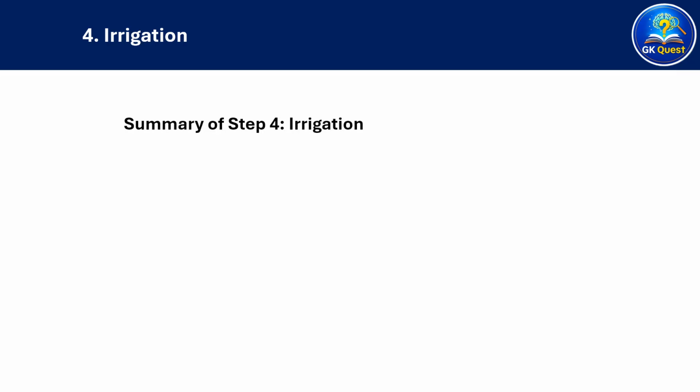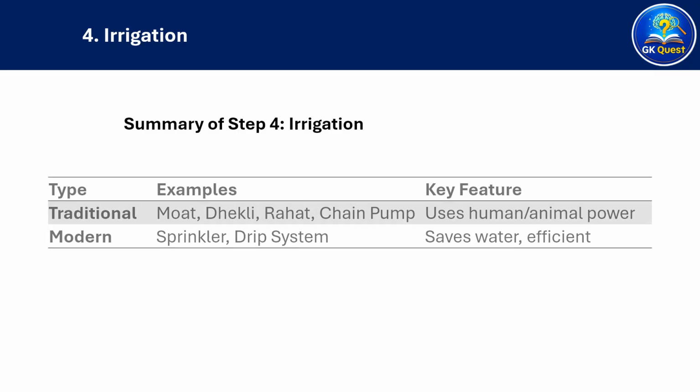Let's recap the summary of step 4, irrigation. Farmers use traditional methods like moat, deckly, rahat, and chain pump with the help of manpower or animals. But nowadays, most farmers have shifted to modern methods of irrigation like the sprinkler system and drip system, which are more efficient and save water.